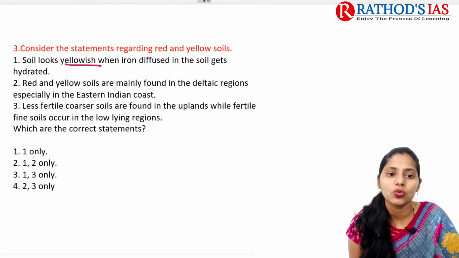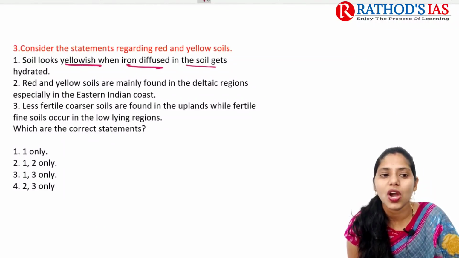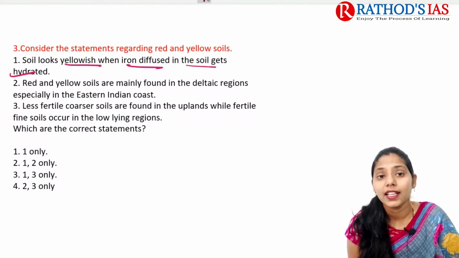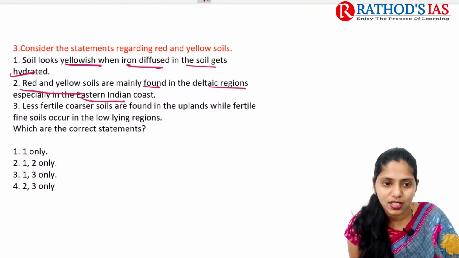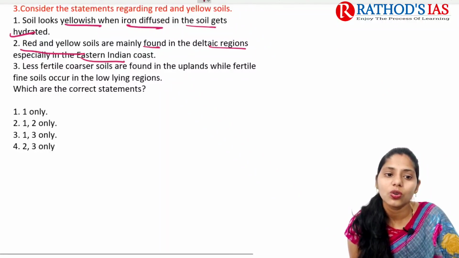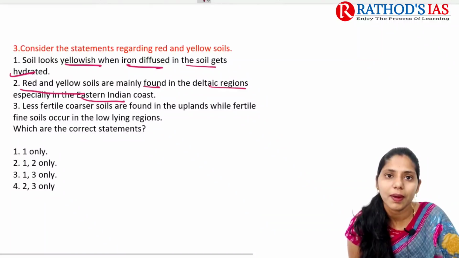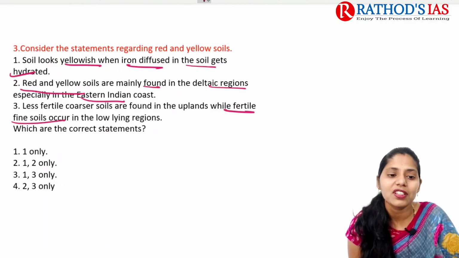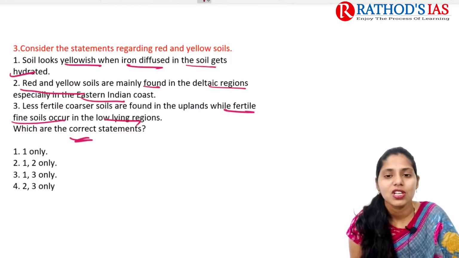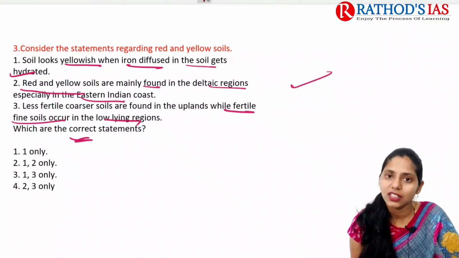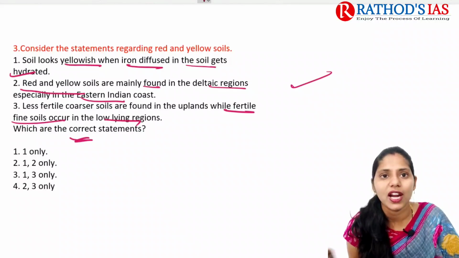Okay, consider the following statements regarding red and yellow soils. Soils look yellowish when iron diffused in soil gets hydrated. And next one is, red and yellow soils are mainly found in deltaic regions, especially on the eastern Indian coast. And less fertile coarser soils are found in uplands, while fertile fine soils occur in low-lying regions. So you have to identify the correct statements. Try to give your answers in the description box. Don't forget to give your answers.